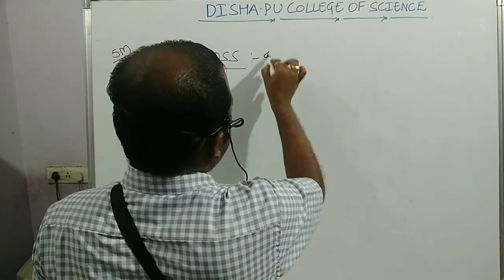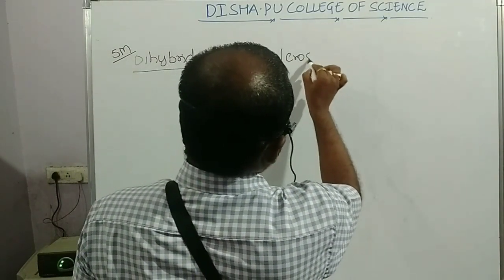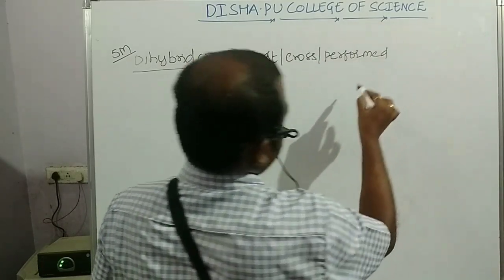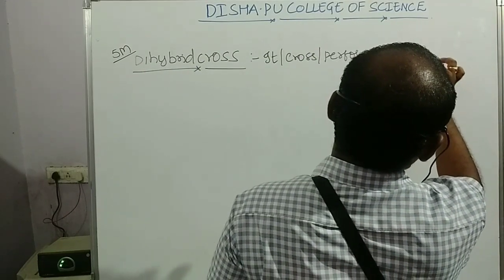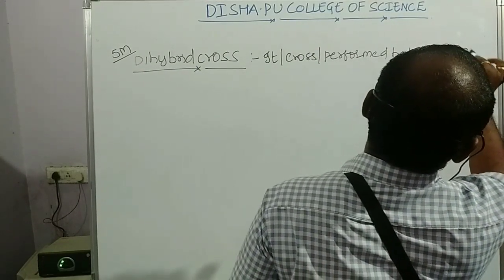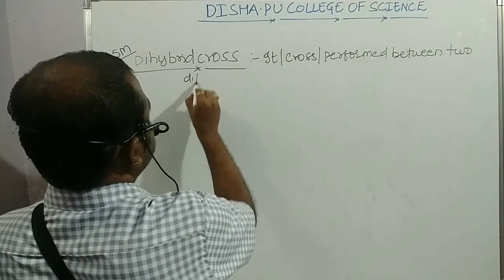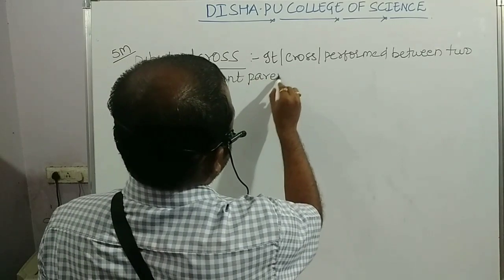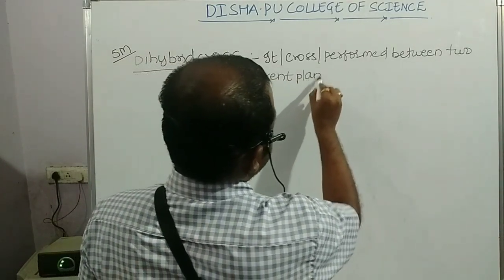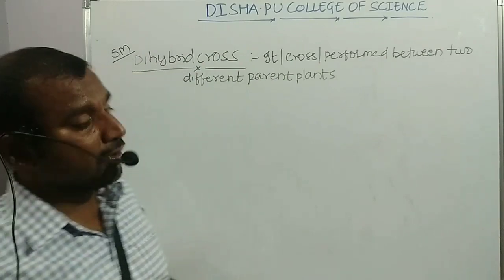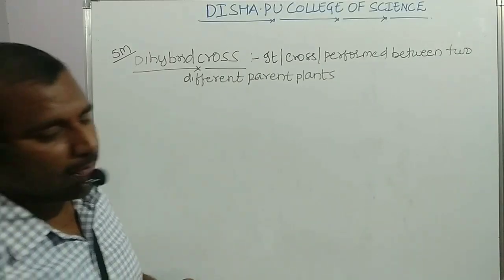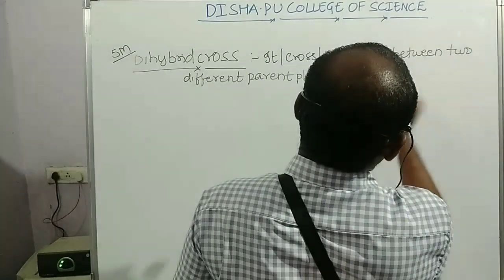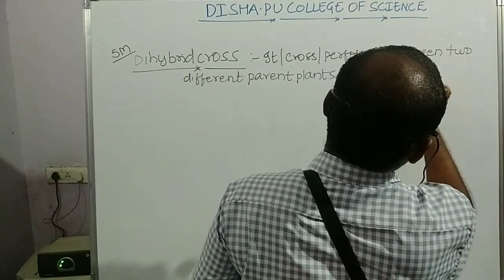A dihybrid cross is a cross performed between two different parent plants that differ in 2 characters.